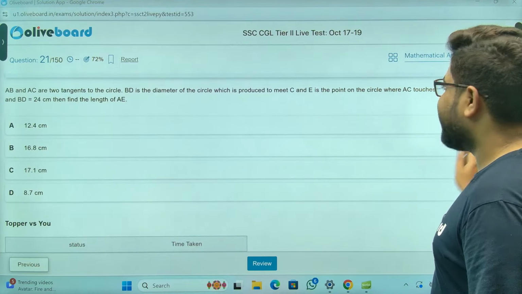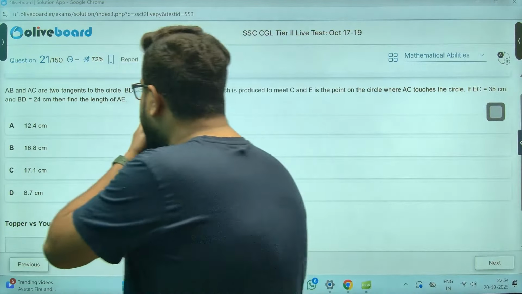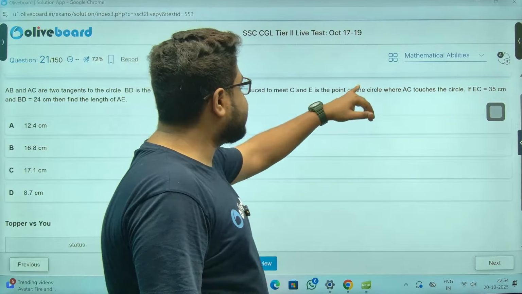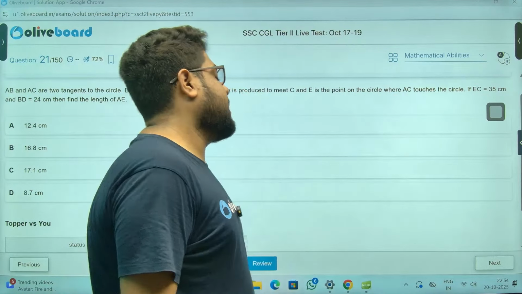Sir, next one. AB and AC are two tangents. BD is the diameter which is produced. E is the point on the circle. Acha, AC. Okay, okay, okay.